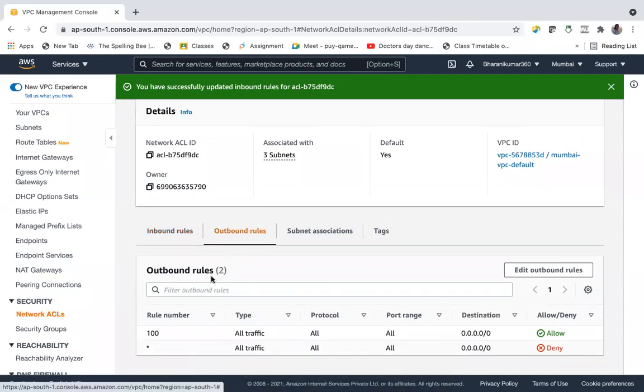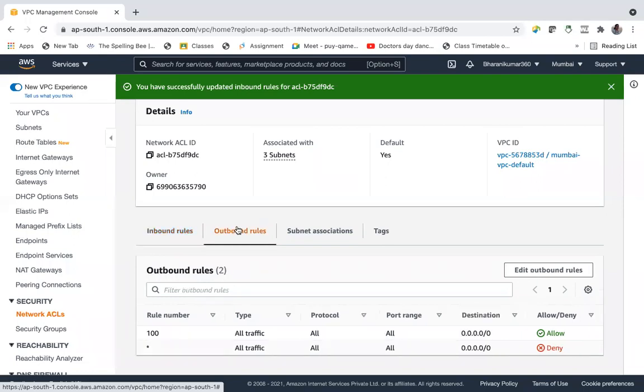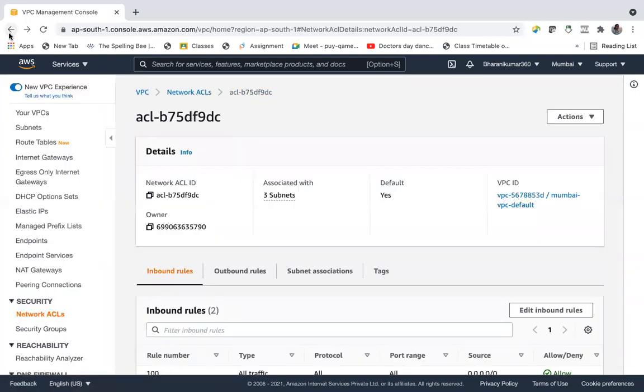Inbound rules and outbound rules. By default, rule number 100 is allowing all the traffic from the internet to come in as well as go out, and this is the default we got. Whenever you create a VPC and subnet, this default NACL will also be created, and this is the default for Mumbai. When you create a VPC, like a route table, a network access control list will also be created.